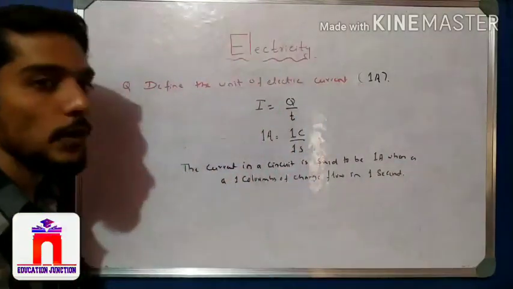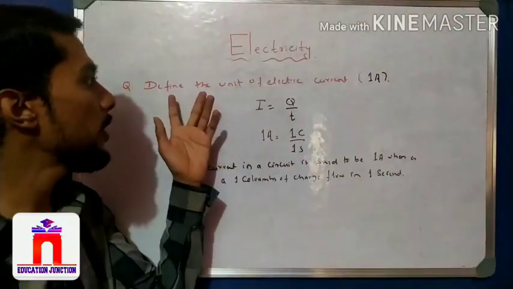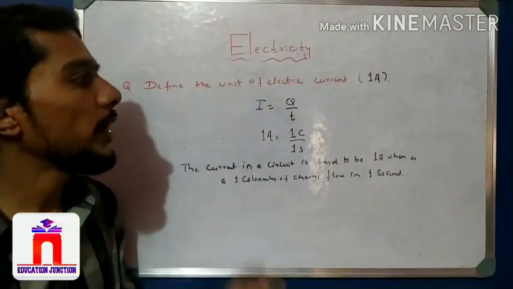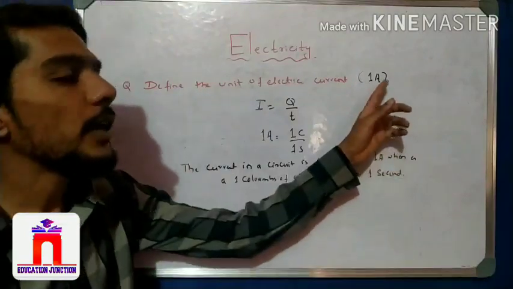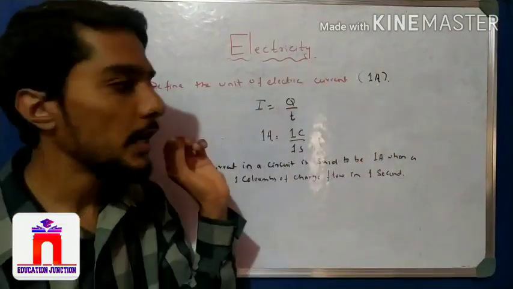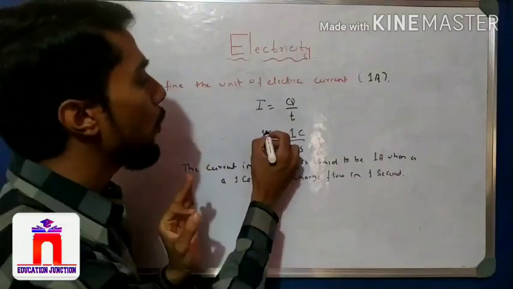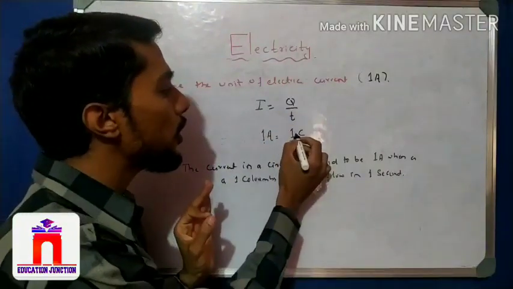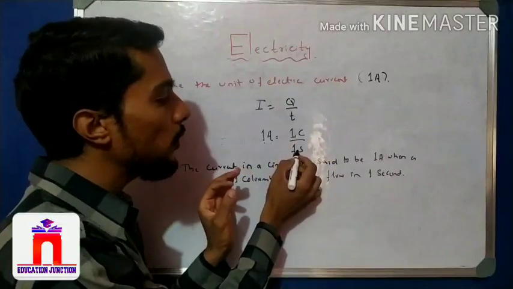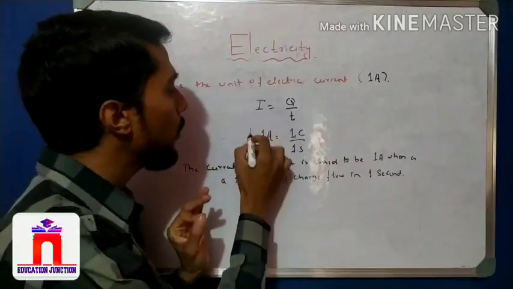That is what 1 ampere current is. It is important to define the unit of electric current. 1 ampere is equal to 1 coulomb of charge flowing in the circuit in 1 second.